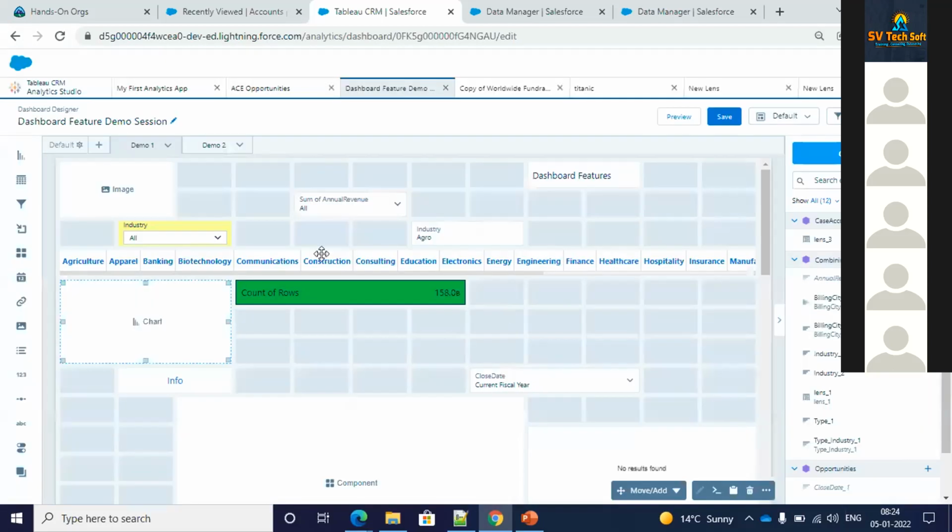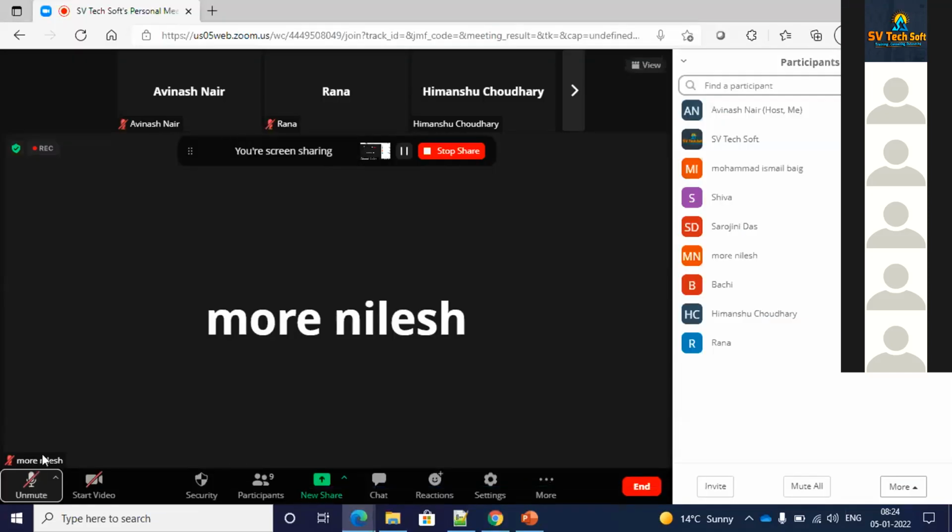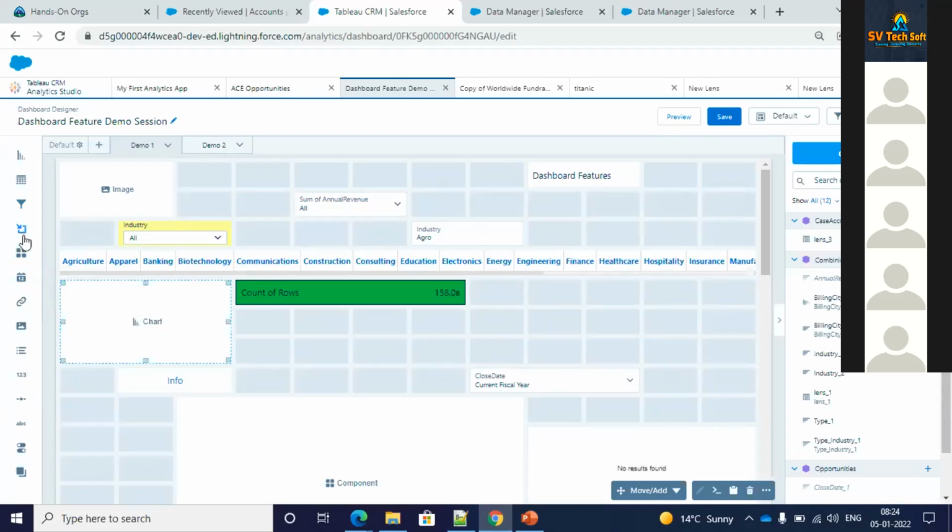Then on the dashboard you have this table, the opportunity table which I showed you. You have the filter if you want to do some filtering at the top level. Then you have the container, you have the component, you have the dates. If you want to check some dates, you can directly pull them in over here. You have the number, you have the list. All these features are there which I'll be walking through in detail.